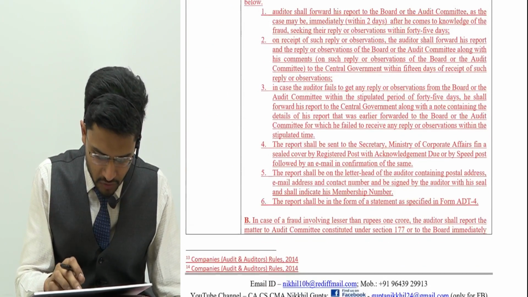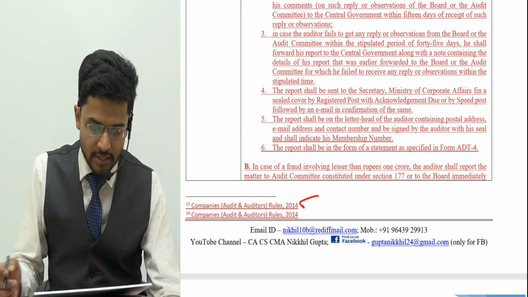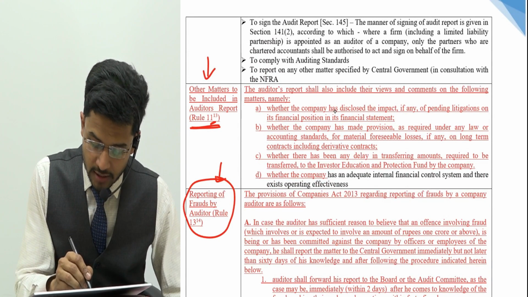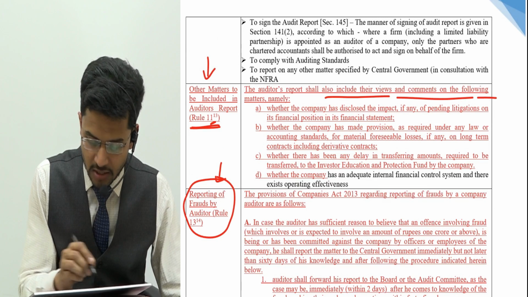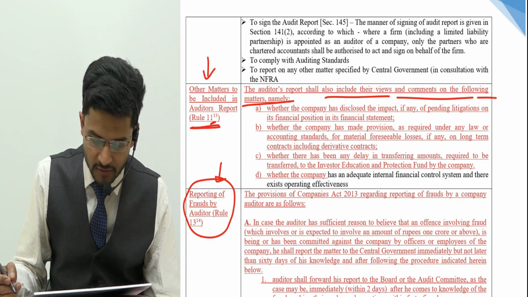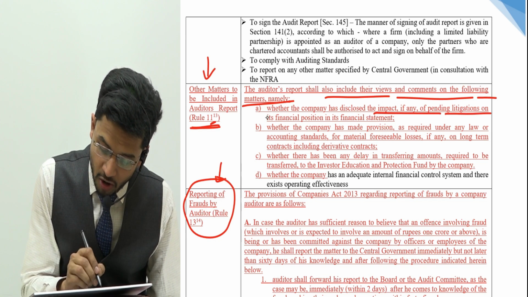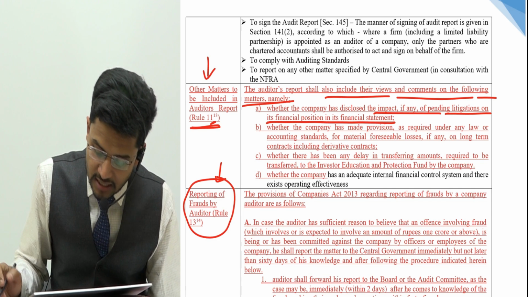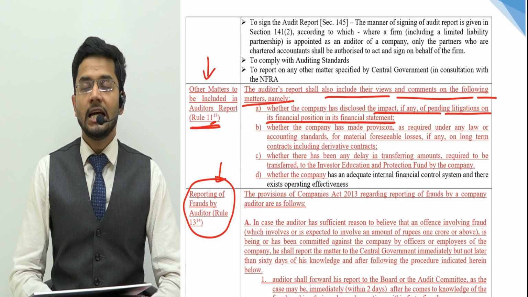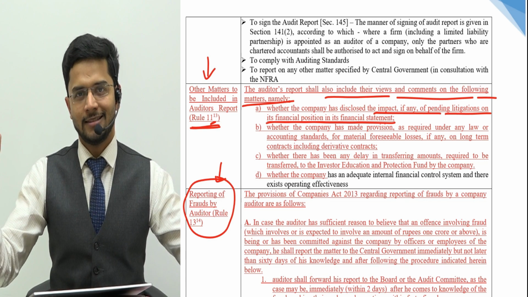Let's see footnote number 13. It again comes from the Companies (Audit and Auditors) Rules, 2014. So the auditors shall also include their views and comments on the following matters. Which are those matters? Whether the company has disclosed the impact, if any, of pending litigations on its financial position in its financial statements. Guys, litigation is one such thing that can make your business haywire.